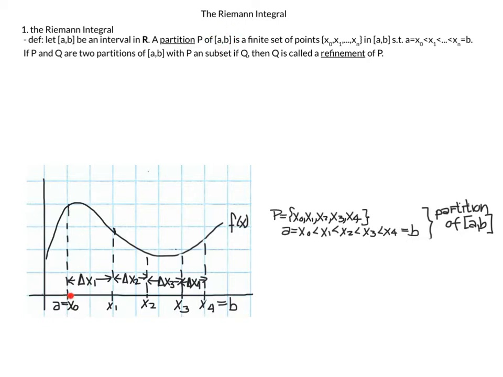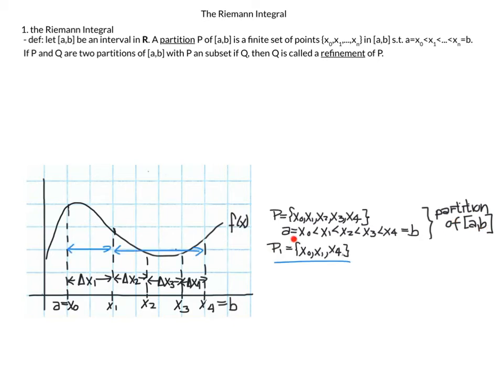Here I have an example of a partition of the interval between a and b. So my partition P is equal to the points x0, x1, x2, x3, and x4. So I have x0 has to equal a, and x4, since this partition only goes up to n equals 4, is equal to b. And as you can see, the size, the length of each part does not need to be equal. They can be different sizes. So again, here P is a partition of [a, b].